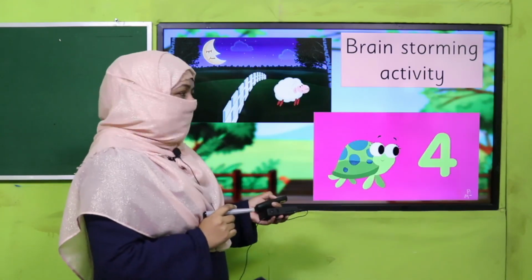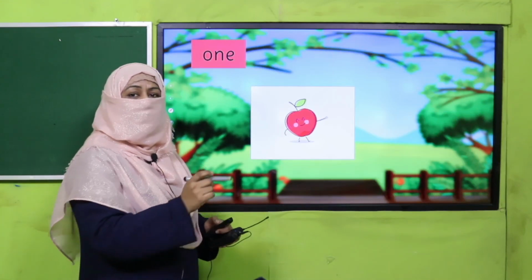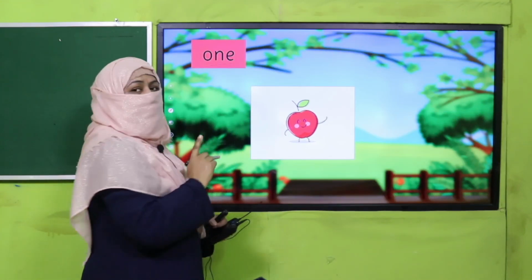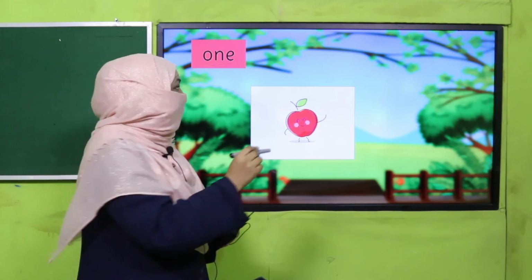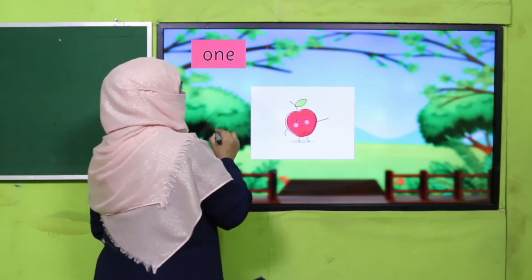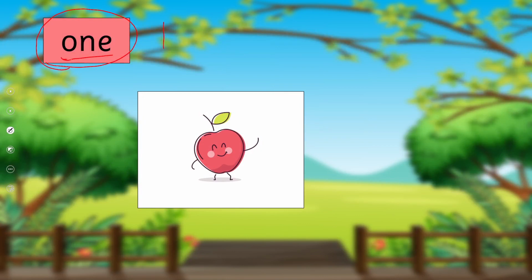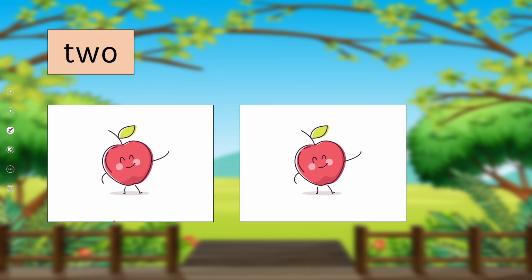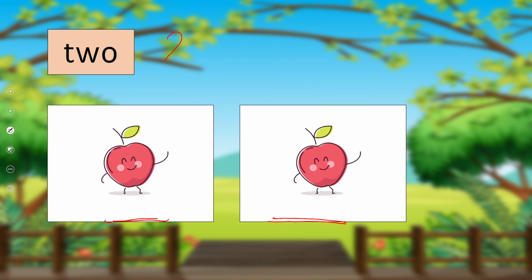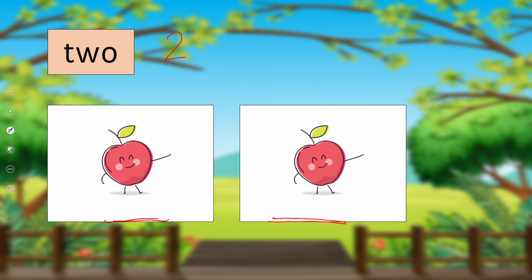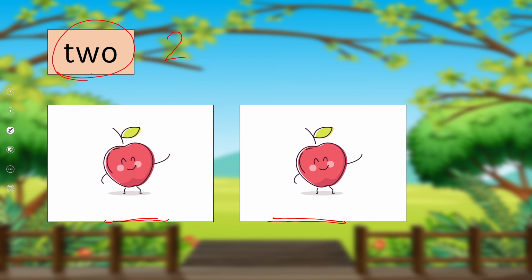The next thing we are going to learn is to write that number in words. This way we say 1 and we write it in digits as 1. We can write it in words as O-N-E, one, which means 1. When we count 1, we write it in numbers. We can write it in words O-N-E, one, right? 2: we count 1, 2. We write it in numbers as 2 and in words T-W-O, two, which means 2.